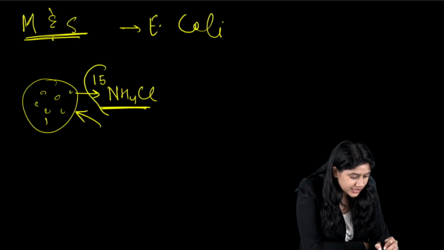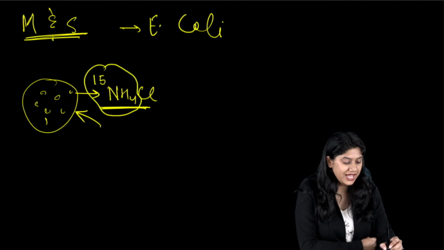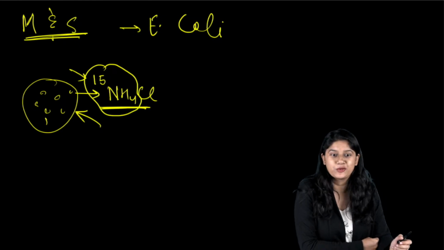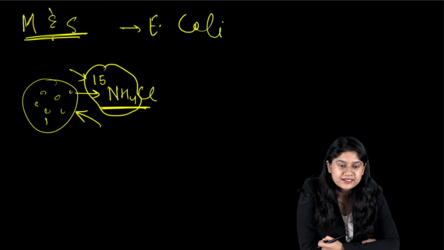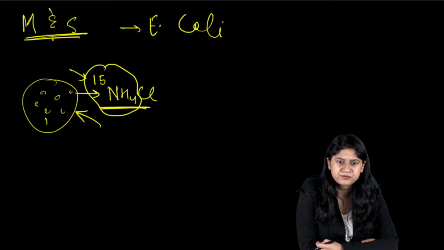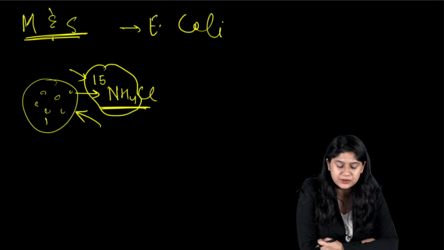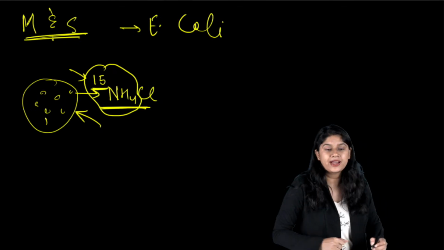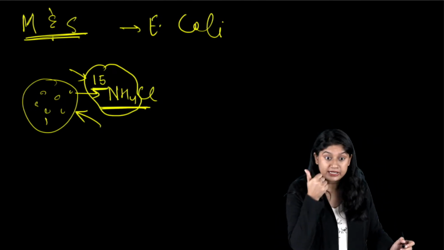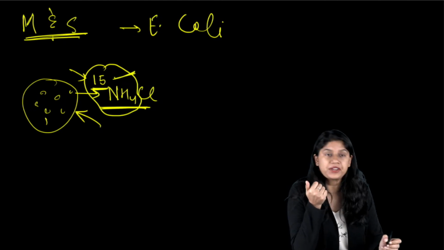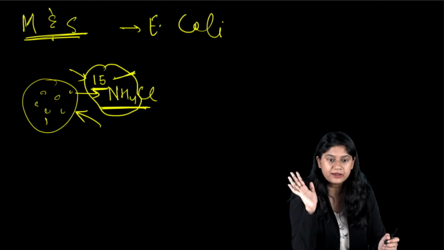Everyone, are we clear with this? So we have this important thing over here. It was an isotope, right? It was an isotope of nitrogen. Now, we have 15. Is this clear to everyone, right?